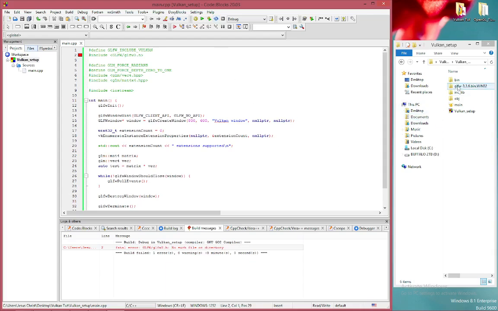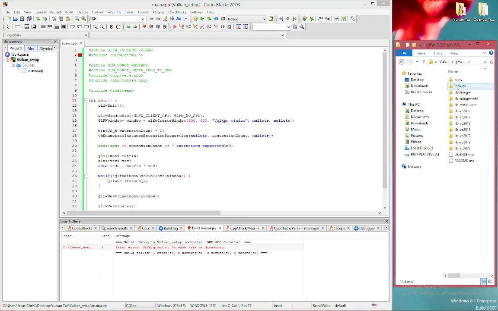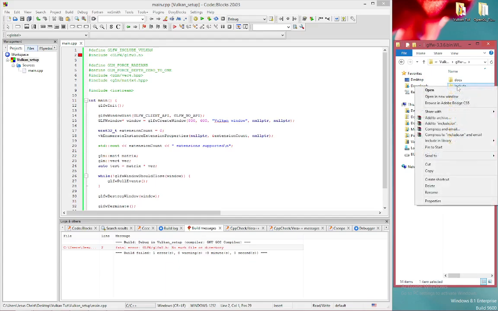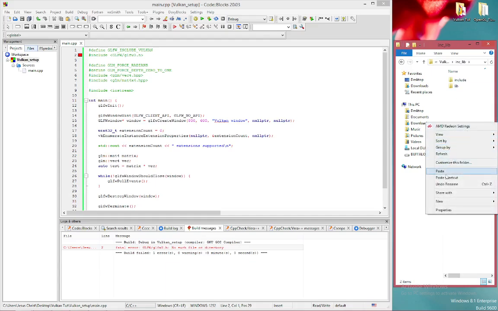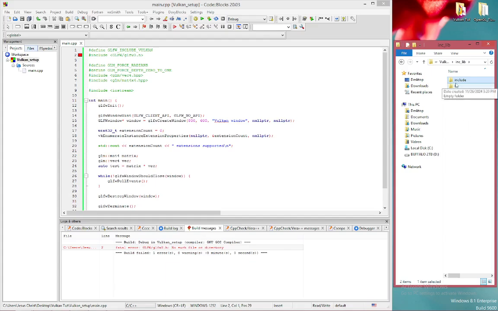Okay, so we'll go on over to our glfw folder, which I'm going to include in the download in the description. I'm going to right click include, copy, go back, go in your include folder, and paste, because whatever is in that include in the glfw folder is going to be in the include in here.